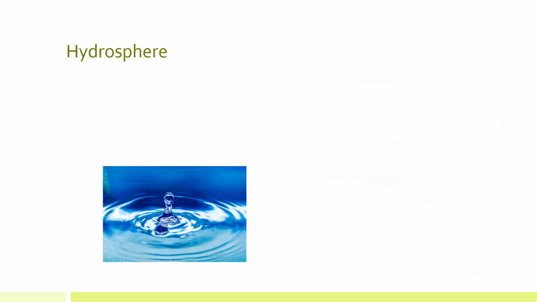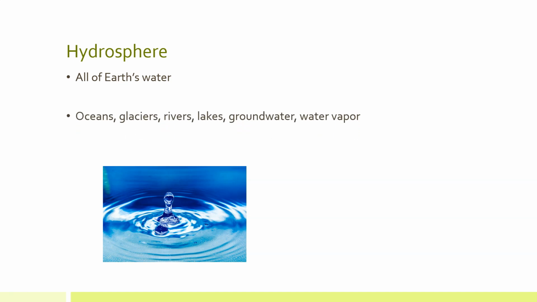Next is the hydrosphere. The prefix hydro means water or hydrogen. In this case, we are discussing water. The hydrosphere contains all of Earth's water. About 3/4, or 75%, of Earth is covered by a relatively thin layer of water. Earth's water can take the form of oceans, glaciers, rivers, lakes, groundwater, and water vapor.